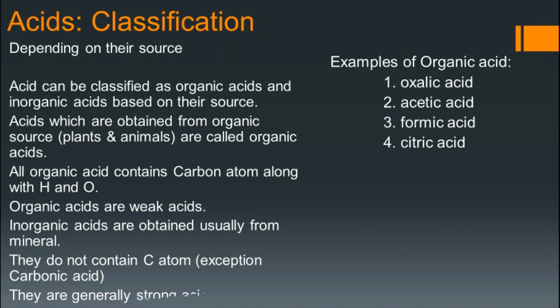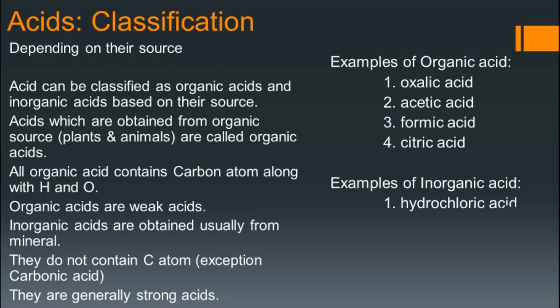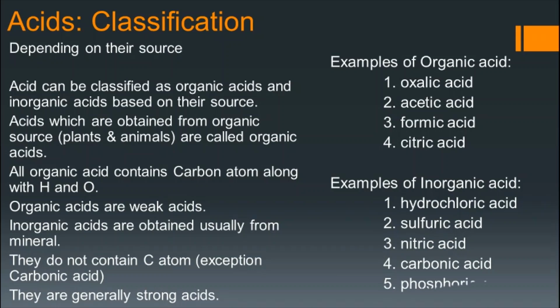They are generally strong acids and some of them are weak also. Some examples of inorganic acids you can see: hydrochloric acid, sulfuric acid, nitric acid, carbonic acid and phosphoric acid.